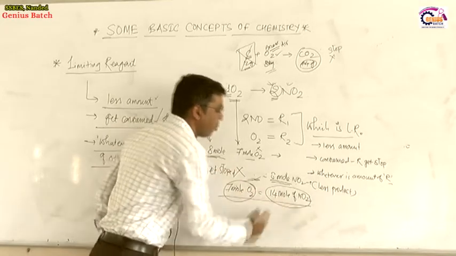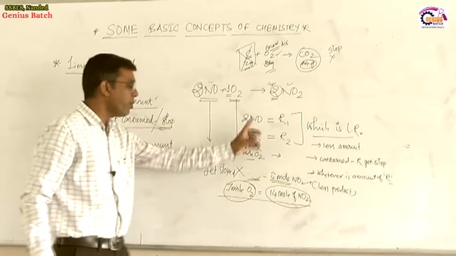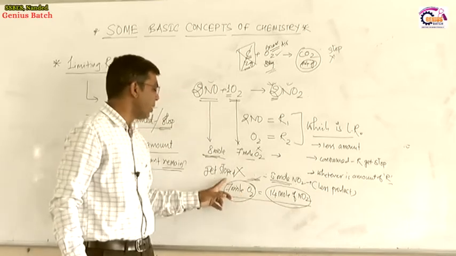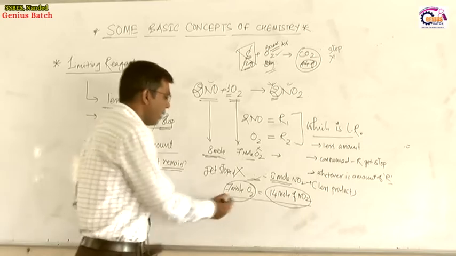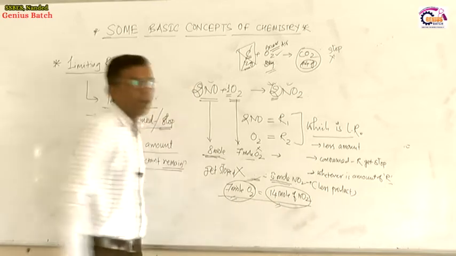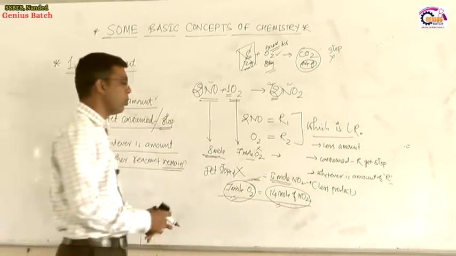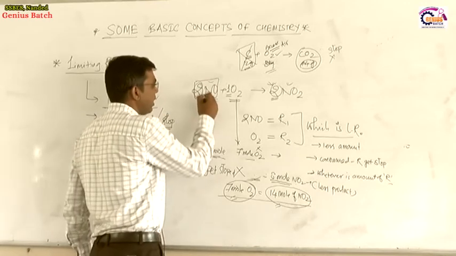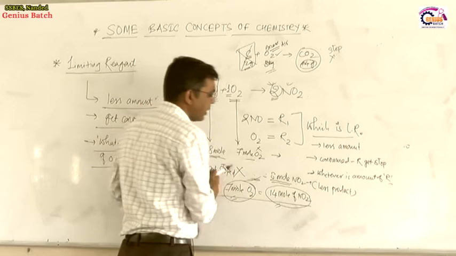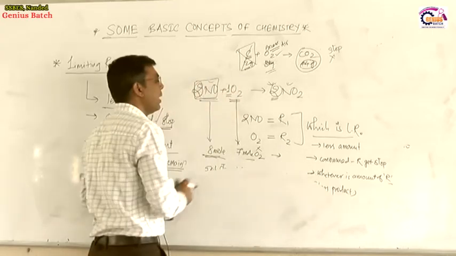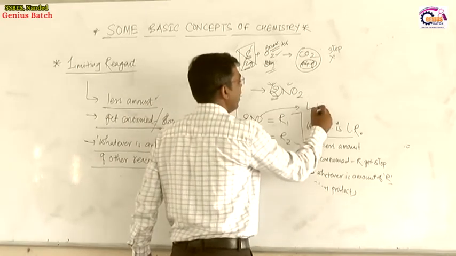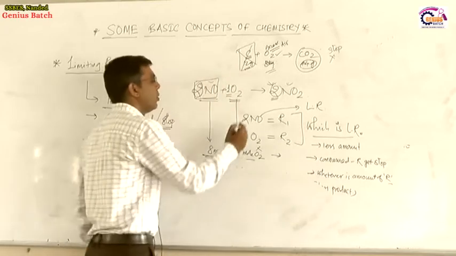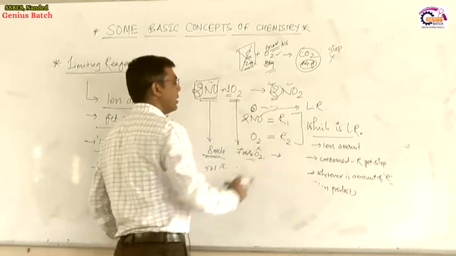Whatever amount of the other reactant remains is not required. 7 mole of oxygen could produce 14 mole of NO2, but that will not be produced, because when this reagent is completely consumed, the reaction stops. It means that NO is the limiting reagent. When 8 mole is consumed, the reaction gets stopped.